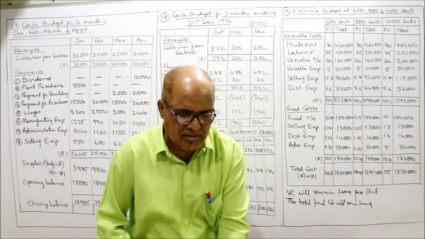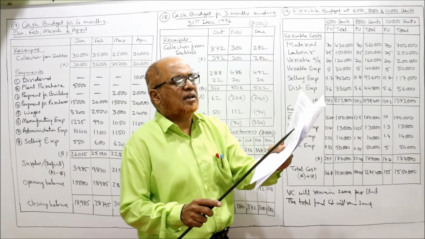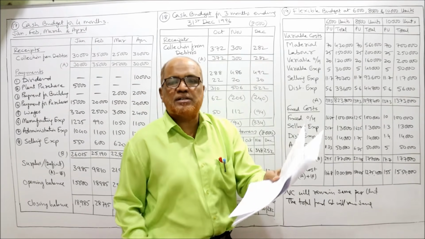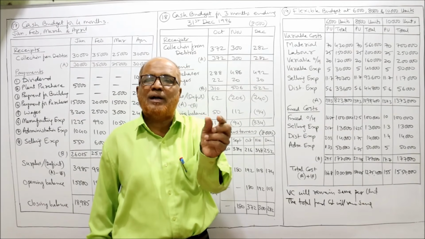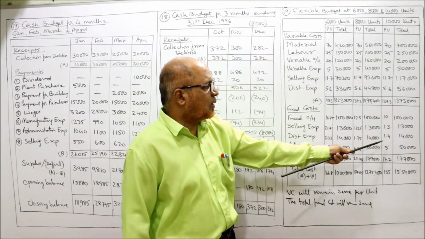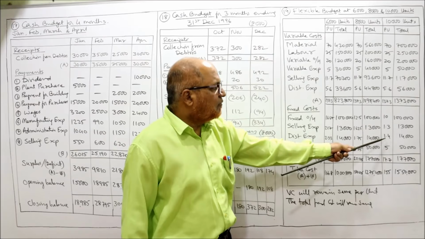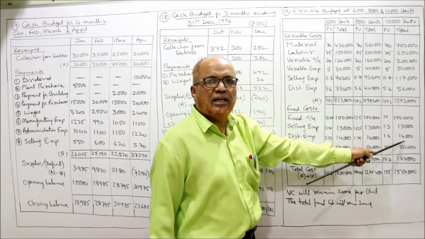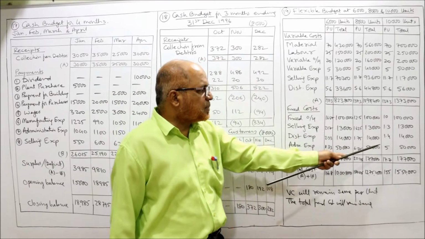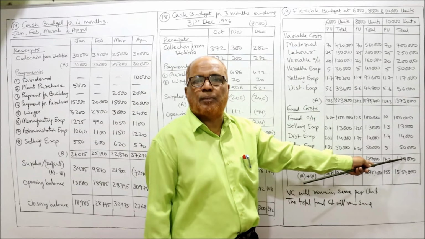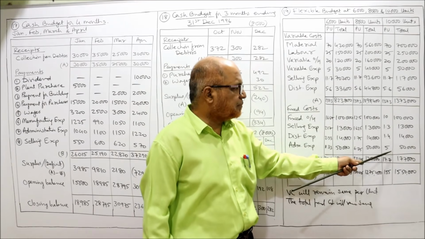Similarly, distribution expenses are given 7 rupees, 20% fixed. So 20% of 7 rupees comes to 1.4. Multiply 1.4 into 10,000, 14,000. Similarly, administration expenses are 50,000 rupees given in the problem, 5 rupees per unit.